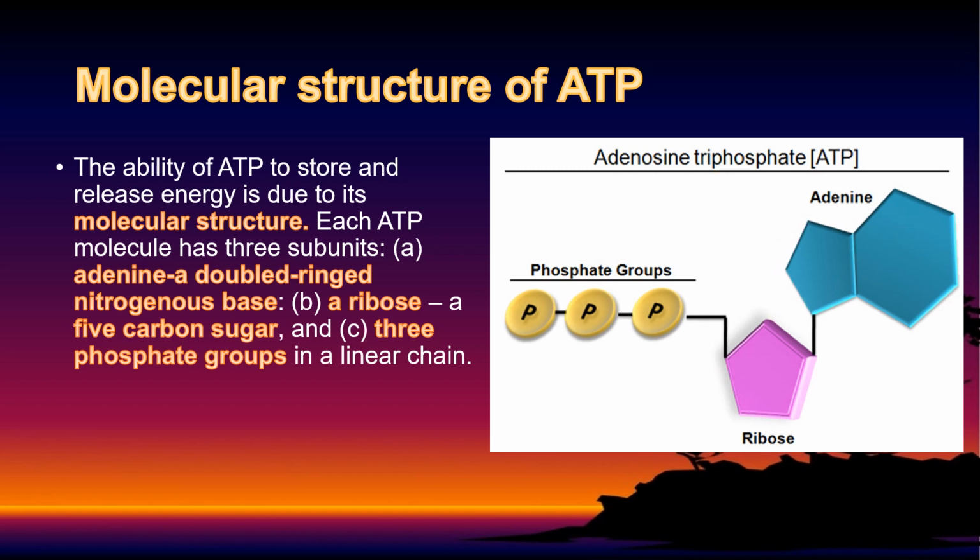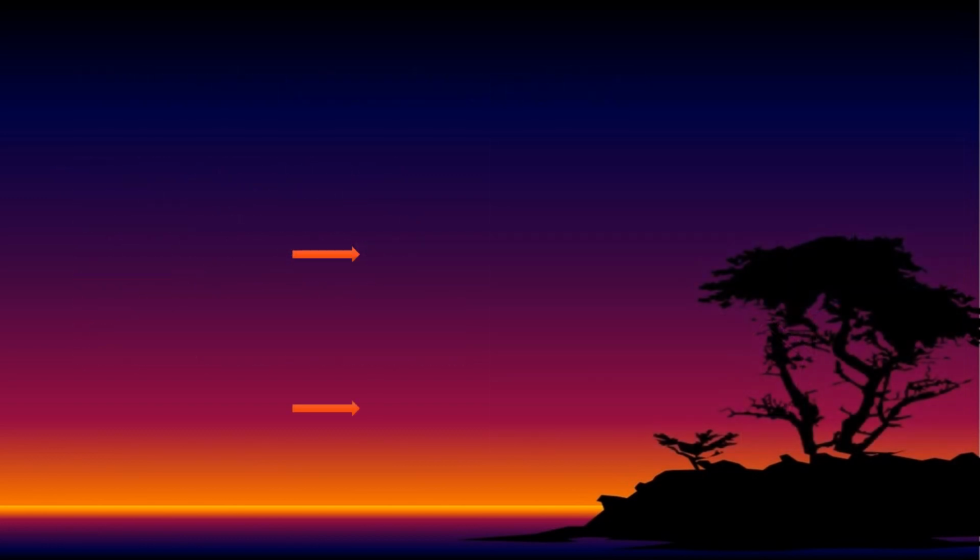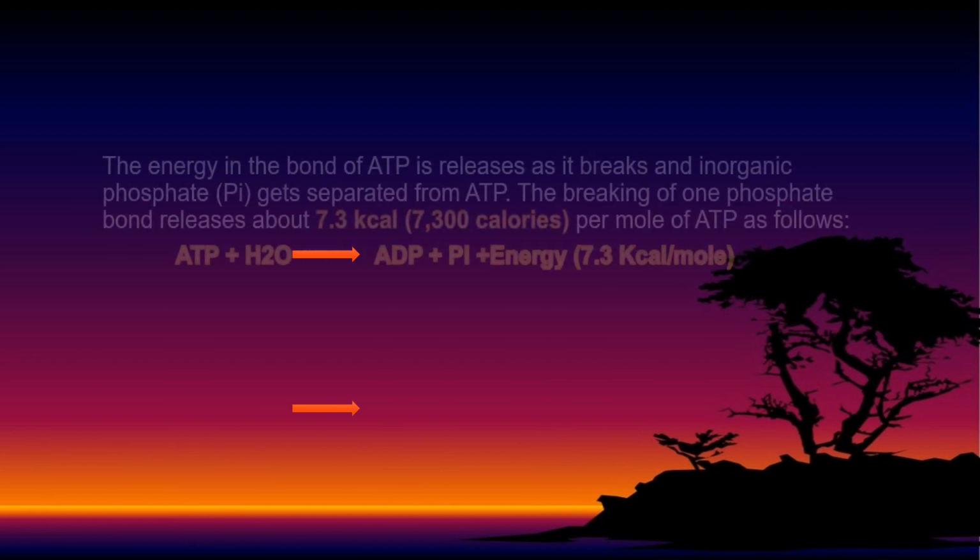Next we study how they combine. When adenine joins with the ribose, they form adenosine, and when they combine with the 3 phosphates, they form ATP, adenosine triphosphate. Now we study how they separate.